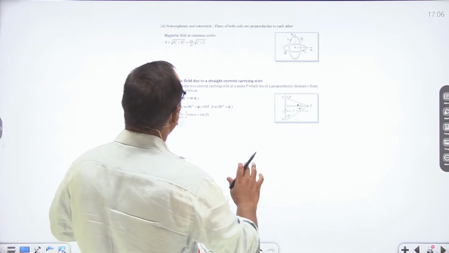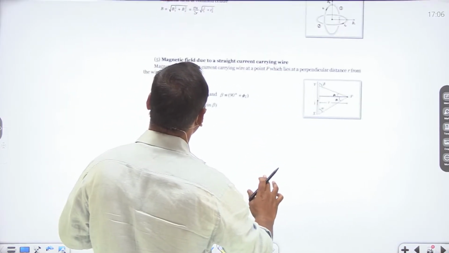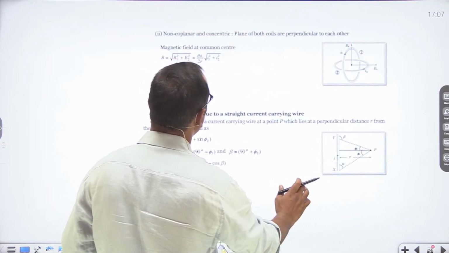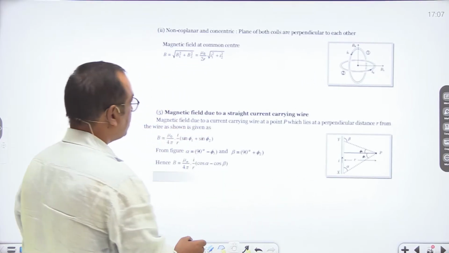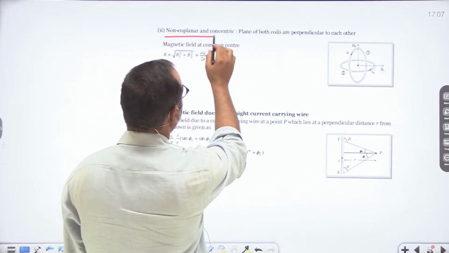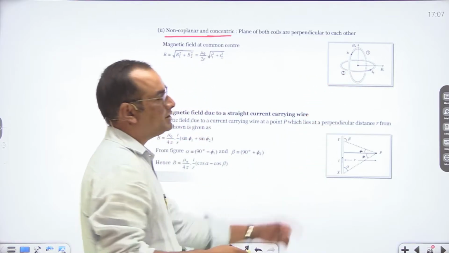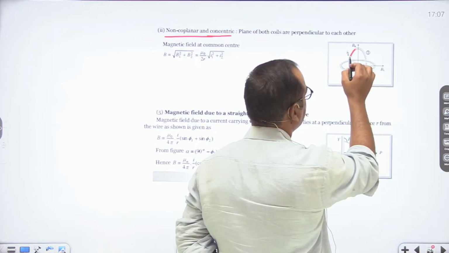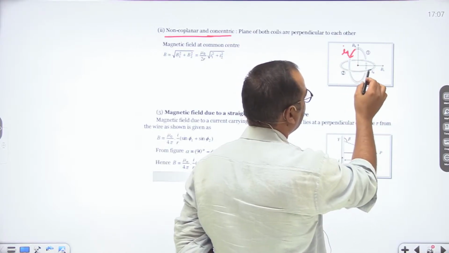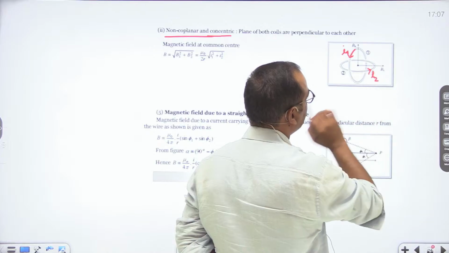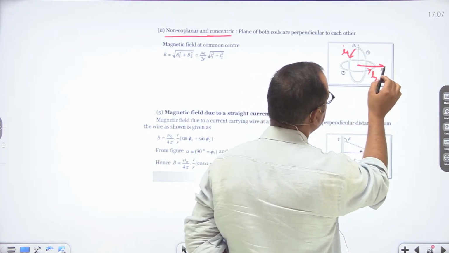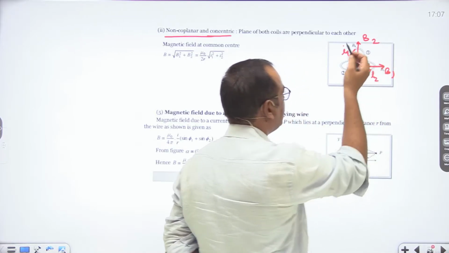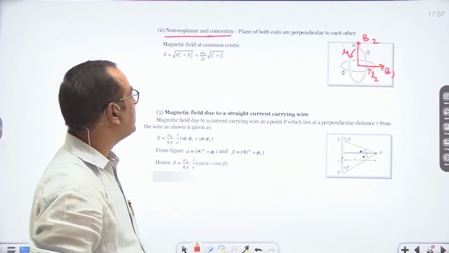Now see, for non-planar and concentric loops. Here we are given two non-planar and concentric loops like this. We are given that current in this loop is flowing I1 and current in this loop is flowing as I2. So magnetic field due to this is, let us say, B1, and magnetic field due to this is B2. Here B1 and B2 are mutually perpendicular to each other.